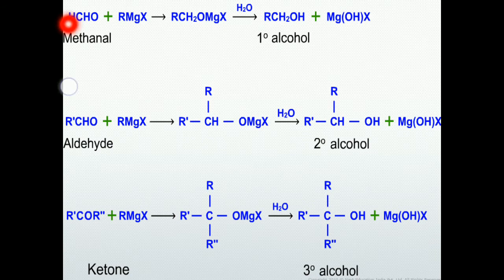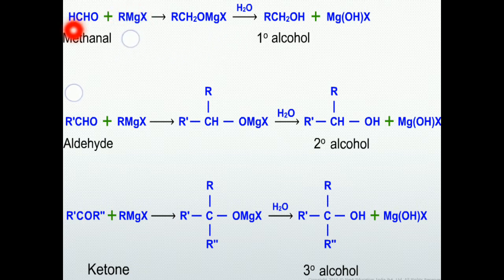This slide shows the formation of different alcohols by the reaction of different aldehydes and ketones with the Grignard reagent. If you take methanal, HCHO, and it reacts with RMgX, the Grignard reagent, we get RCH2OMgX.